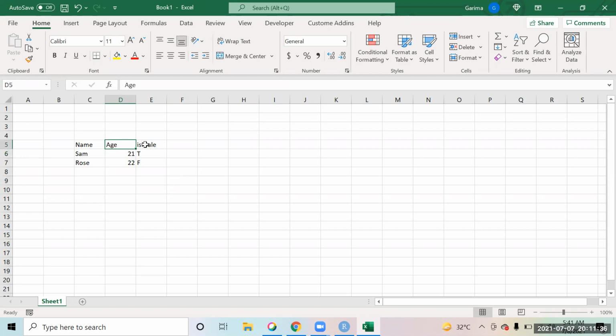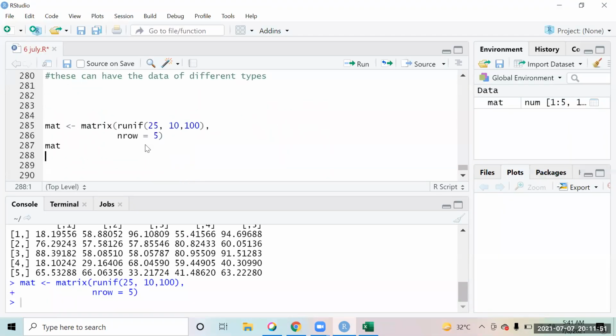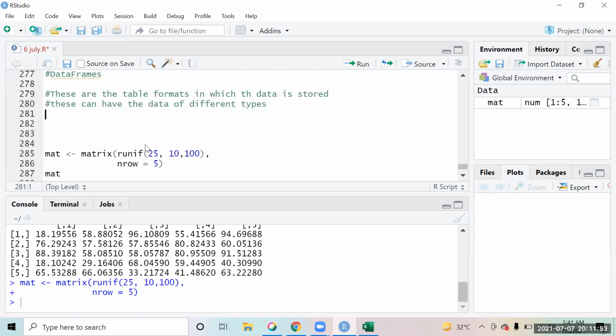Now, a column will definitely have data of the same type, right? Every column is like a vector. This is one vector, this is another vector, which are combined together to create a data frame. That is what we call data frames in R. So let us see how we create a data frame now.